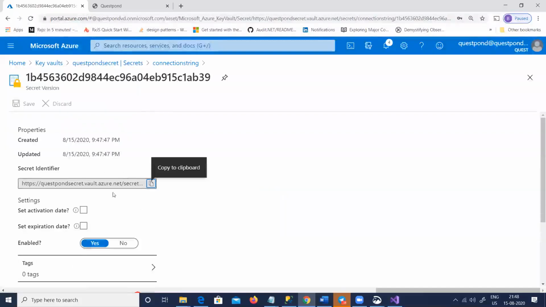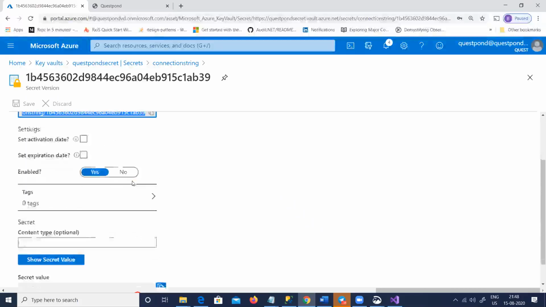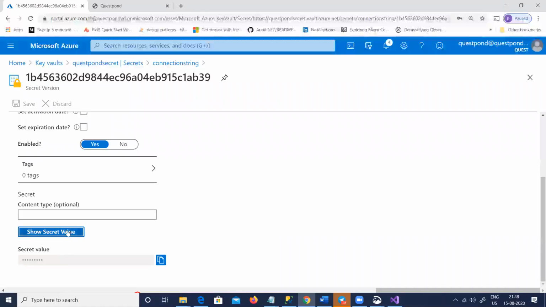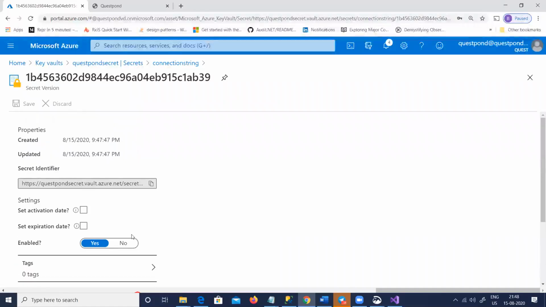This value can be accessed through this URL. Not directly, guys, not directly. You have to give a permission out here. In case you're logged in through your Azure account and you are the owner, you can always go and see the value out here. So show secret value. Localhost, there it is. It is showing me localhost. Hide it. Yeah, because I'm logged in as this one.